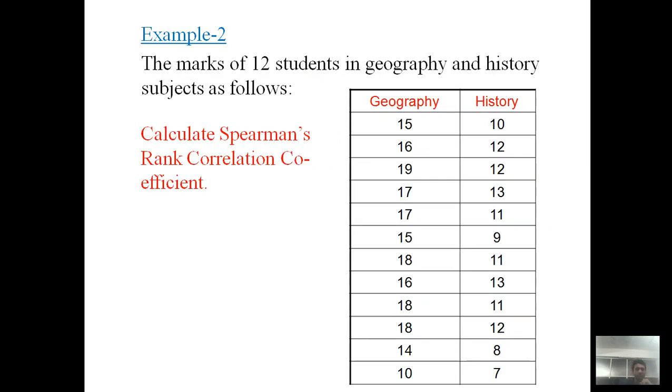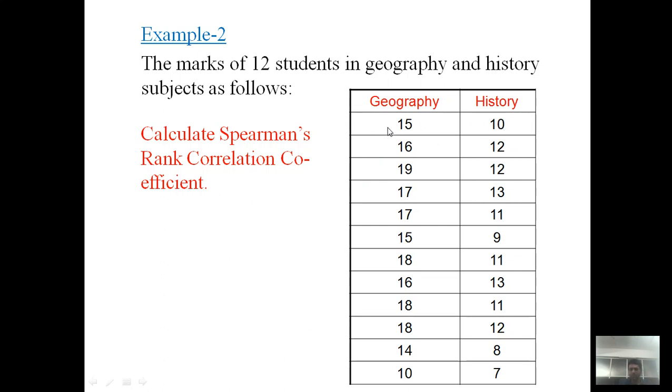Example 2: the marks of 12 students in geography and history subjects are given in this table. Geography and history. Now it depends on you here, if we are interested, then we can add one more column for the serial number: first student, second student, third student, and so on up to the 12th student. But it is not mandatory. It depends on you.